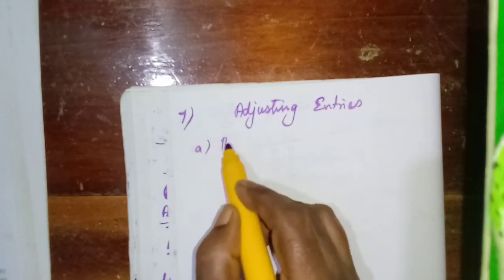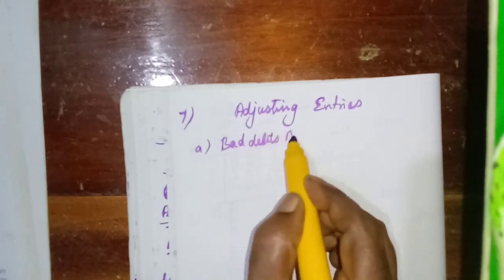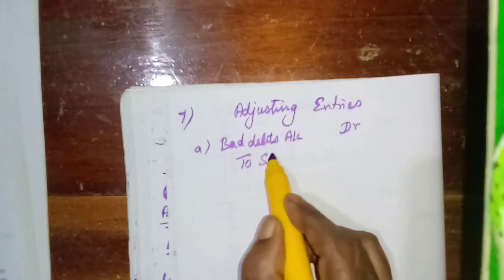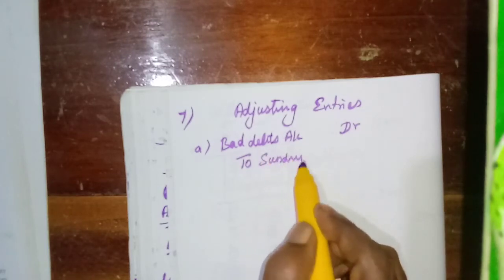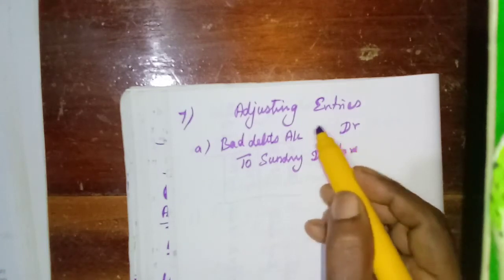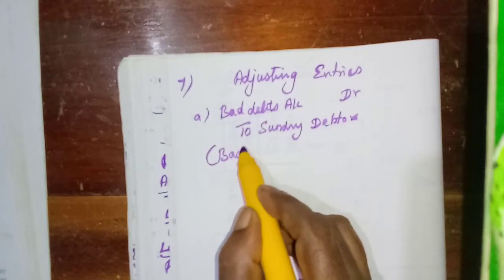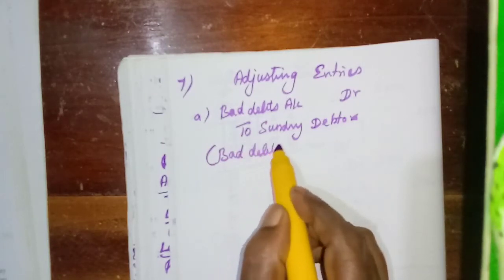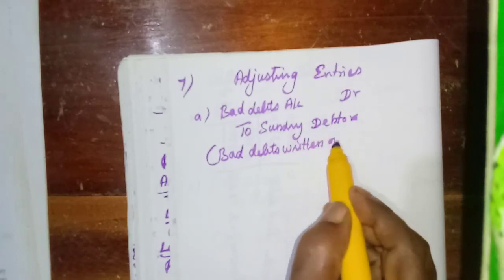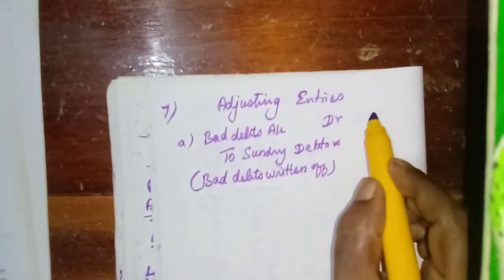So, bad debts is a loss, isn't it? Bad debts account debtor to sundry debtors. Sundry debtors must be credited. Then bad debts written off. How much? 3,000.